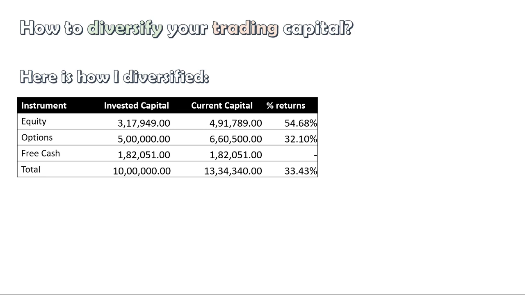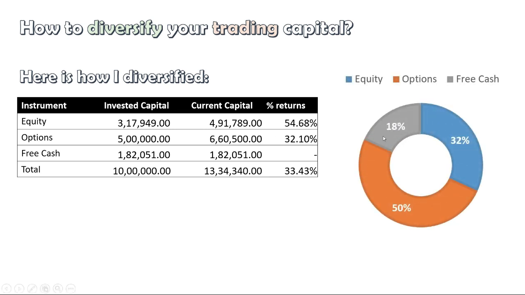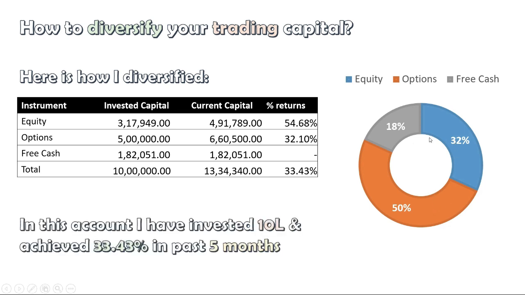So here is an example of one of my accounts and how I diversified my trading capital. I kept around 3 lakhs in equity, around 5 lakhs for options, and around 2 lakhs as free cash. So I invested around 10 lakhs, and here is the diversification: around 32% in equity, 50% in options, and around 18 to 20% as free cash.